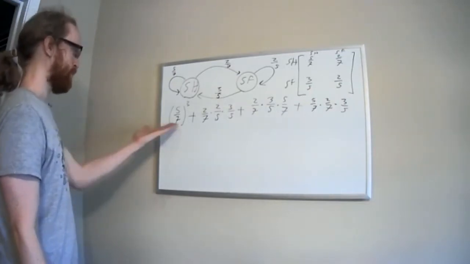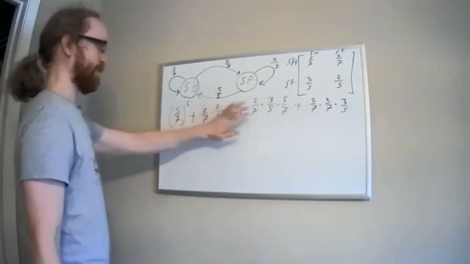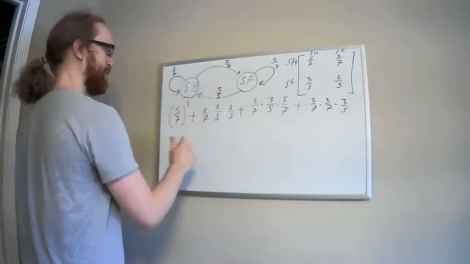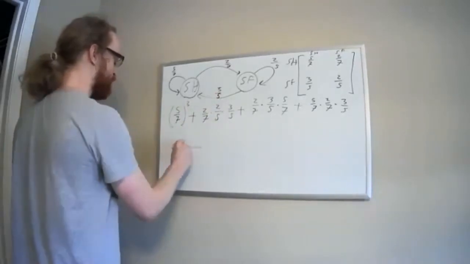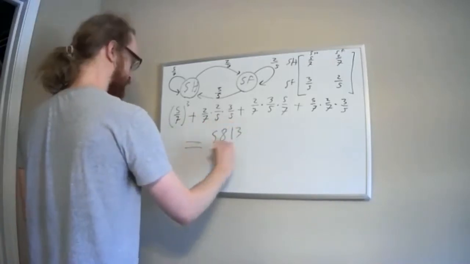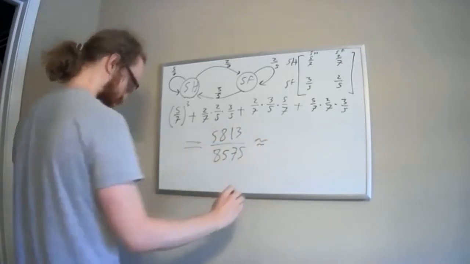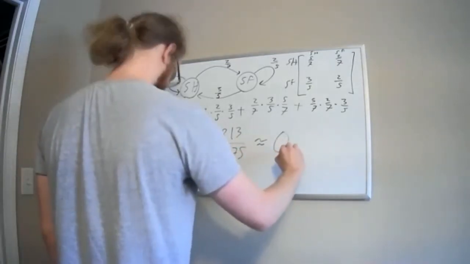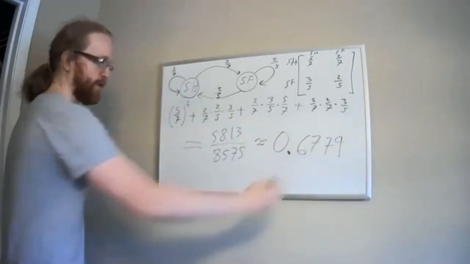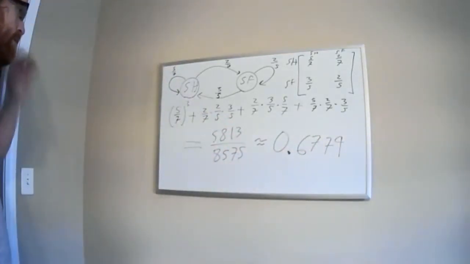And so what I would do is add up all these numbers, whatever I get. So I'm not going to simplify this step by step on the board for you, because that would be tedious, and if you really want to check, it's better for you guys to do that yourselves. So I'll just tell you what the answer should be. You should get 5,813 over 8,575. And as a decimal, that is approximately 0.6779, let's say. It trails off longer than that, but I'm going to approximate it to that. So 0.6779 approximately.